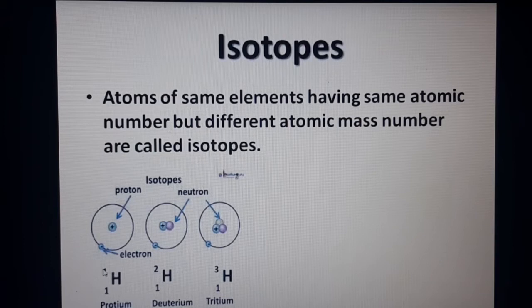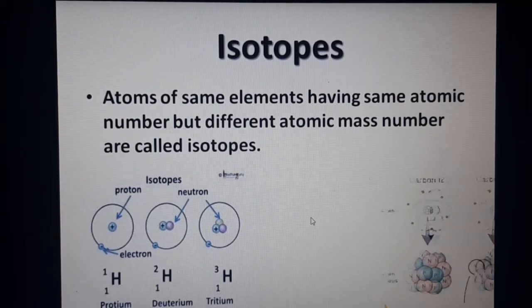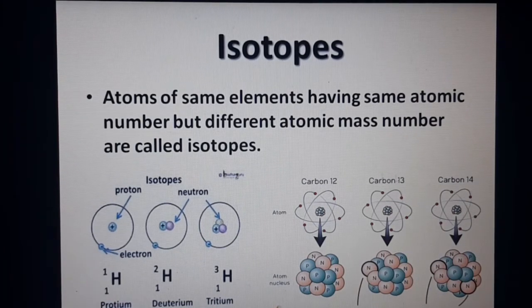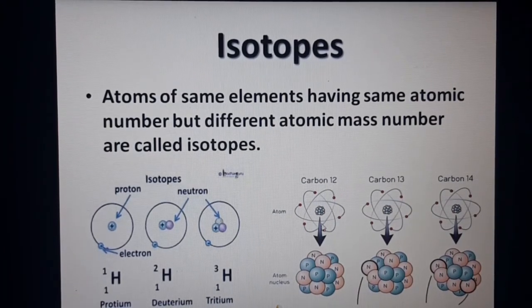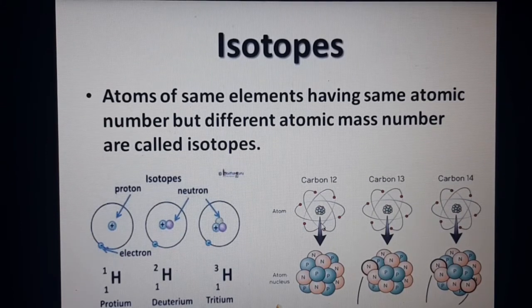These are atoms belonging to the same element, that is hydrogen. They have the same atomic number, all have 1 proton, but the number of neutrons varies. That means their atomic mass number is different. So they are called isotopes. There are many isotopes. Take another example, carbon 12. Mass number means protons plus neutrons. Carbon contains 6 protons plus 6 neutrons, so the atomic mass number becomes 12.